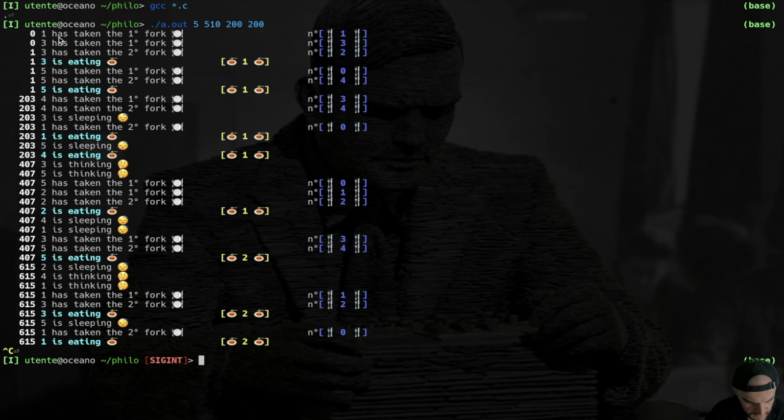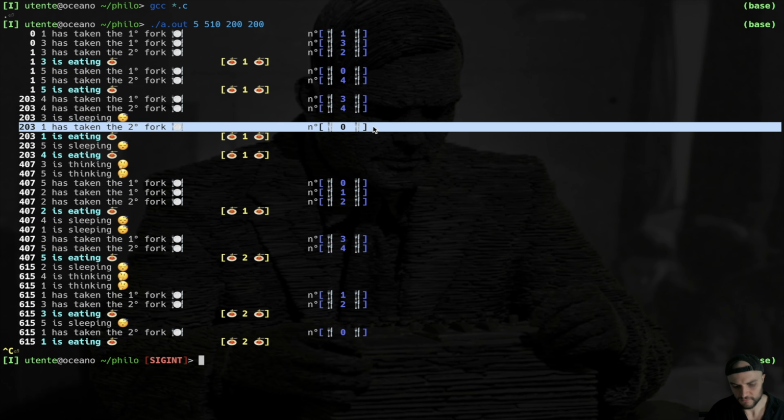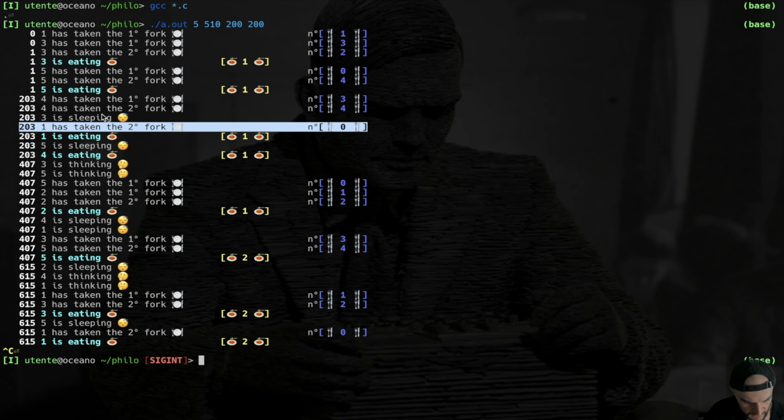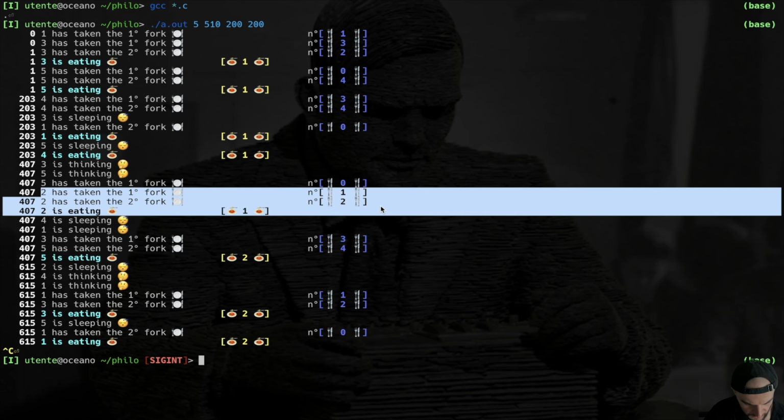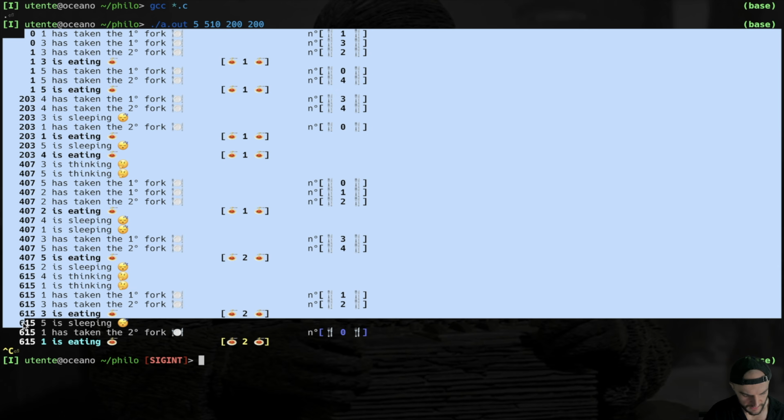Okay, let's see. Let's say one has taken the first fork, which is the fork number 1, and the second should be 0. One has taken the second fork, which is 0. Perfect. Let's see, philosopher number 2, where is it? Here it comes, has taken the first fork and the second, which is 1 and 2. All right, perfect. You see how immediately useful it is, this way of debugging, right? This output of debugging. Here you have the timestamps in white on the left.